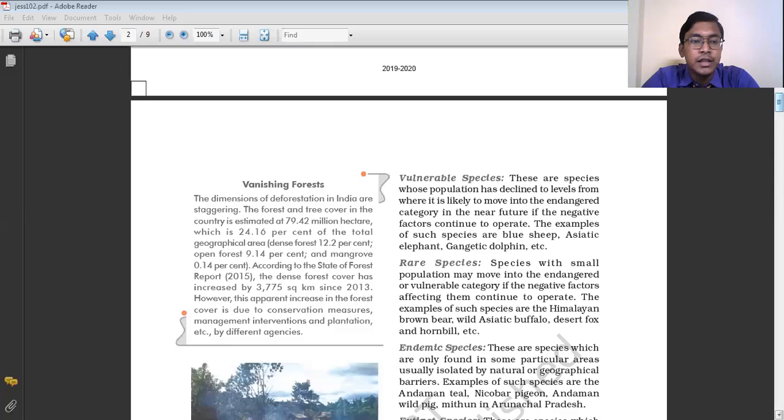In our country, according to the rules, out of the total geographical area, 33% of the area should be under forest cover. At least 33% of the area should be under forest cover to maintain a better environmental condition. But we have only 24% of the area under forest cover. Even in this 24%, the trees or the forest do not exist everywhere. The actual forest cover is only 21%, meaning where the forest is actually in existence.